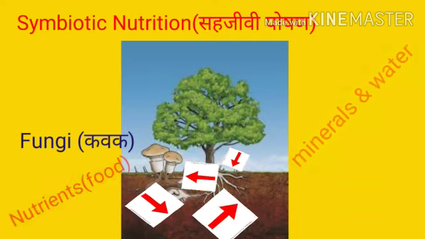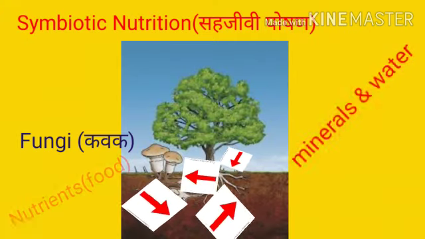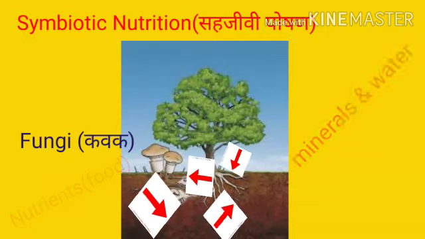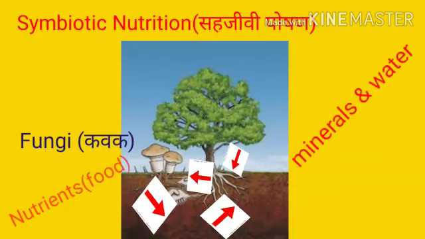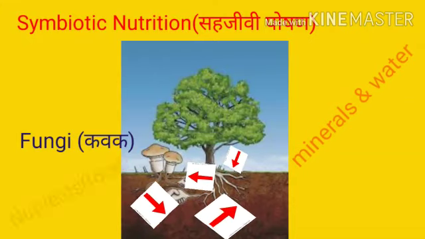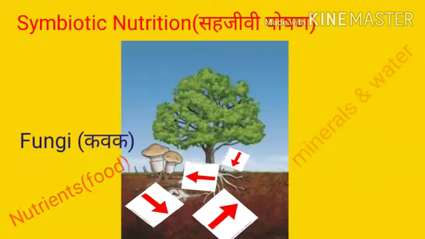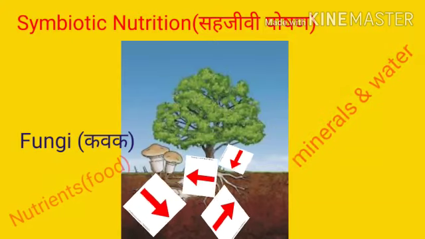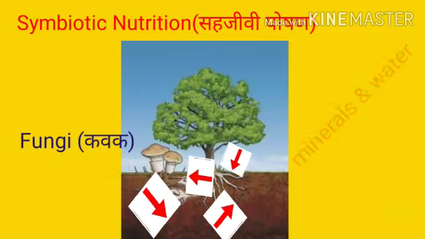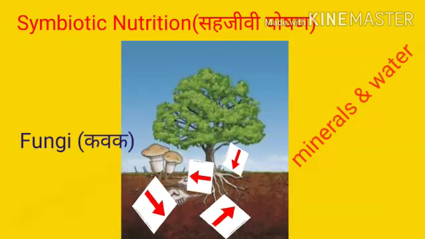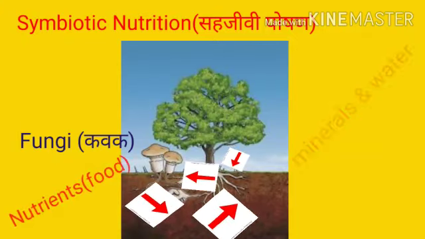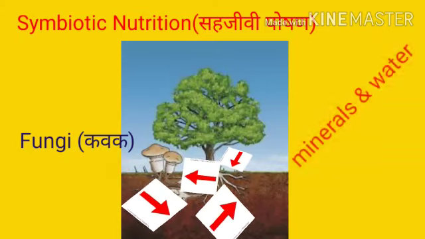Fungi supply minerals and water to the plant. It means both the organism can survive. The fungi which grows around the root of the plants supply the minerals and water to the plant, and plants supply the nutrient.